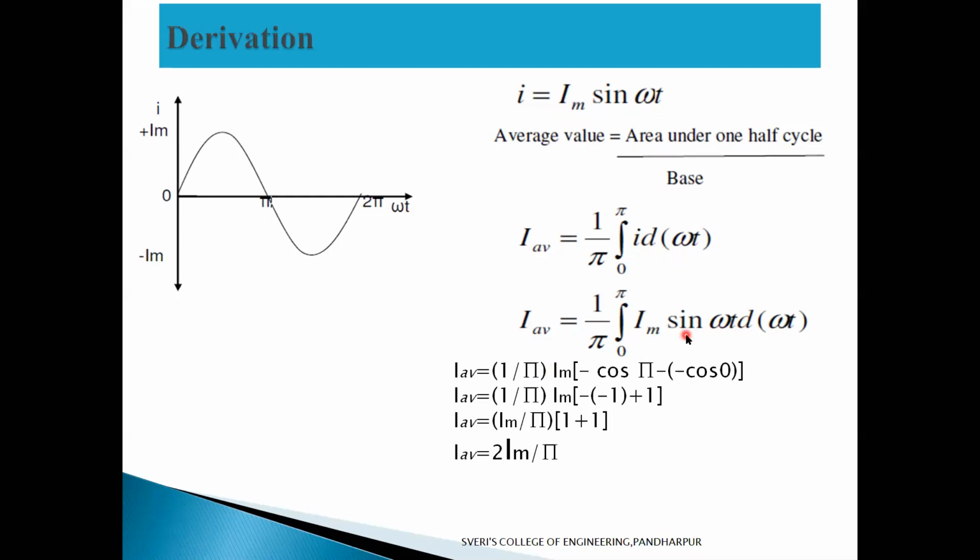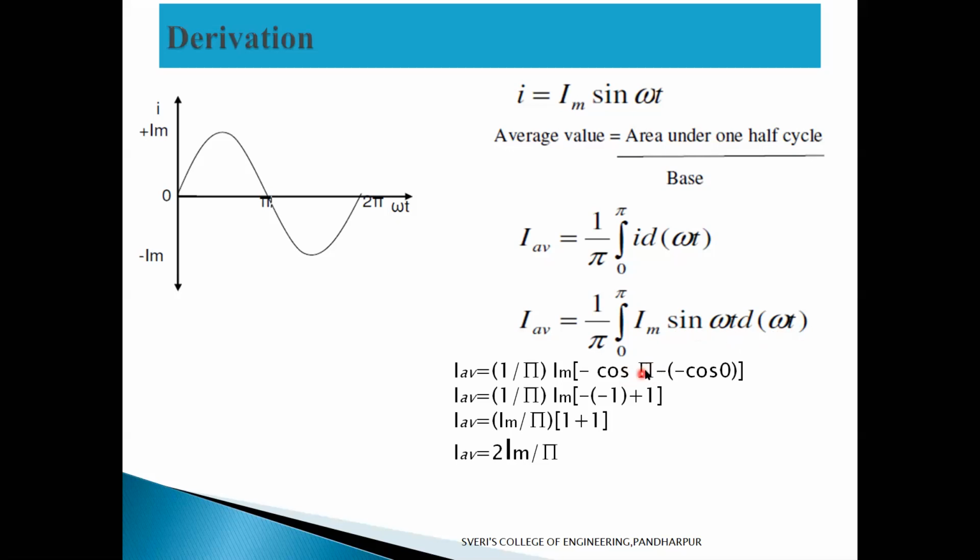Now integration of sin omega t with respect to omega t is minus cos omega t. The limits are 0 to pi. Starting, I will substitute in the place of omega t in cos omega t.